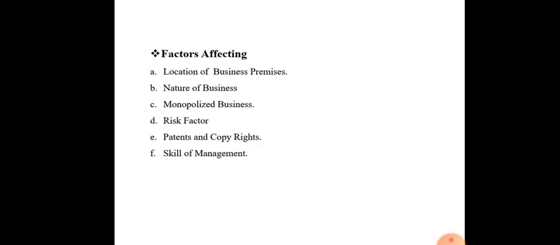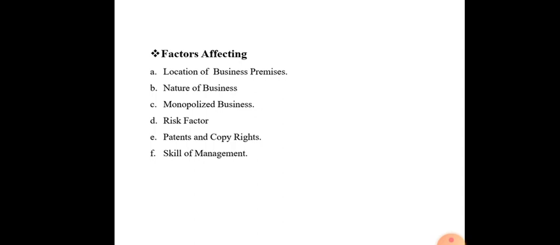So next, factors affecting goodwill. Which are those factors? As we know, the profitability of a company influences the valuation of goodwill, and therefore all the factors which affect present and future earning capacity matter. The first is the location of business premises, nature of business, monopolized business, risk factor, patents and copyrights, and skill of management.